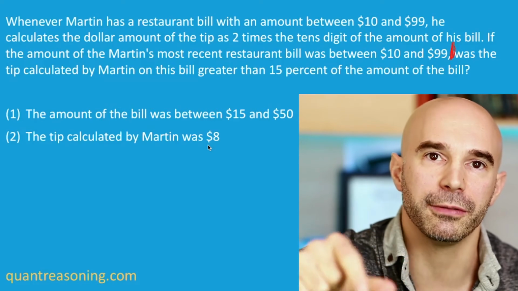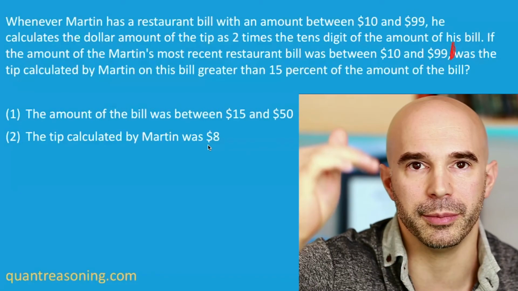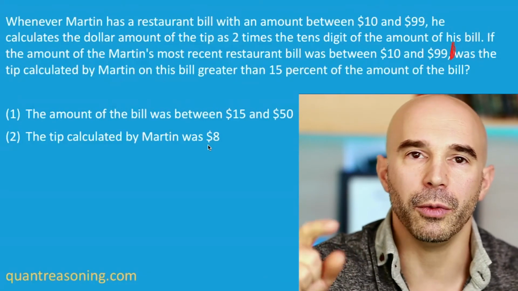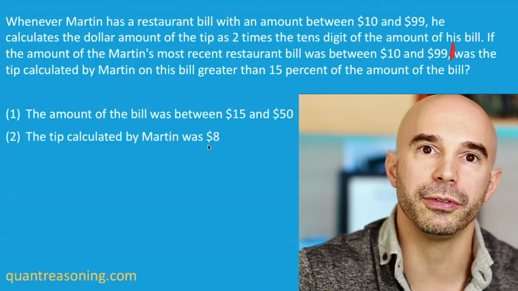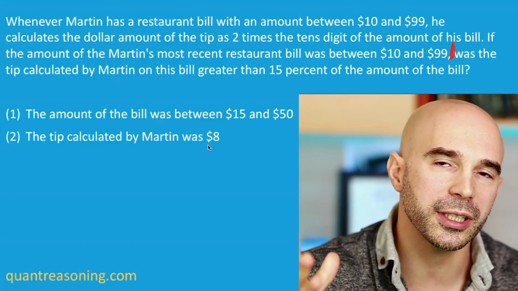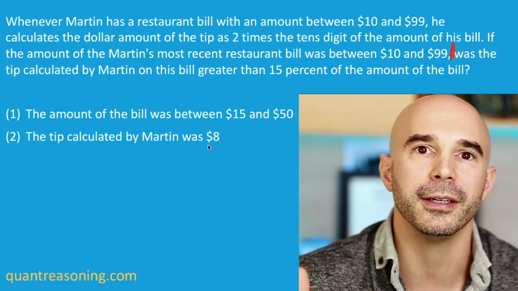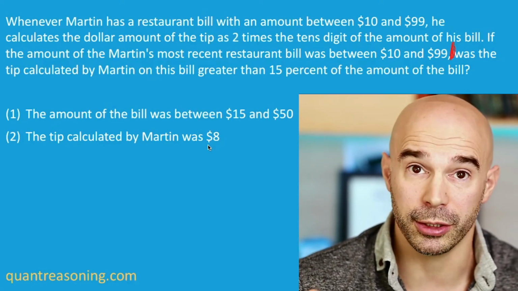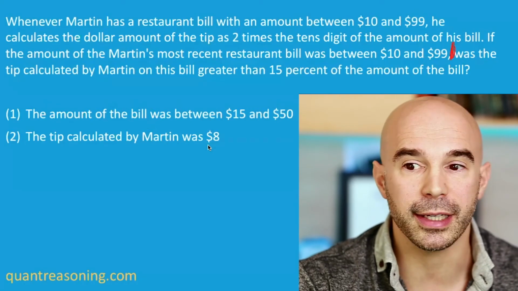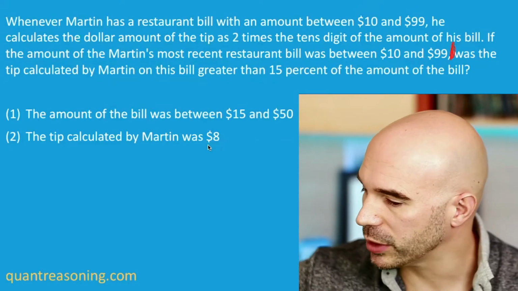Because really I'm testing $49.99, I'm just rounding it to 50, but the tip would be $8. And when you test those two extremes, you prove that it's not 100% proof because weird things can happen, but I would be pretty confident then that statement 2 is sufficient on its own. It gives me a definitive yes, whether the bill was 40 or 50.